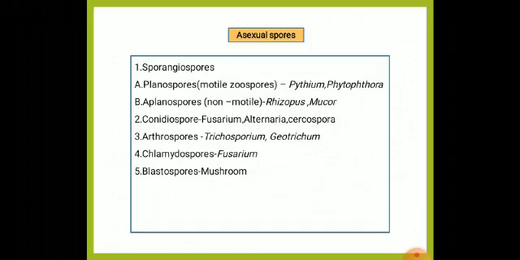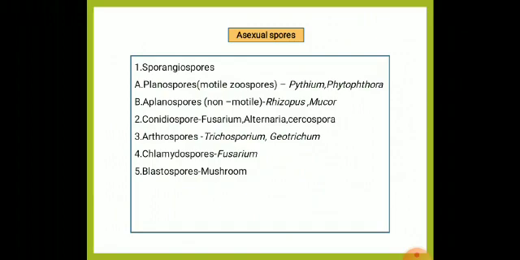Then coming to asexual spores: first one sporangiospores, conidiospores, arthrospores, chlamydospores, and blastospores. Sporangiospores are produced in sporangium, that is the asexual fruiting body. There are two types of sporangiospores. One is planospores and another one is aplanospores. Planospore means a motile spore, which is called zoospore. Another one is called aplanospore, which is non-motile.